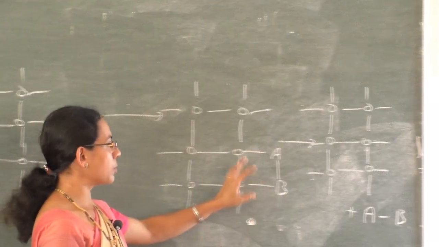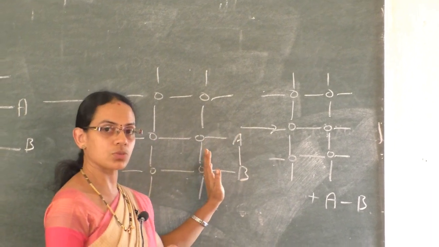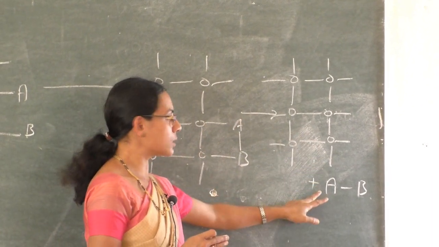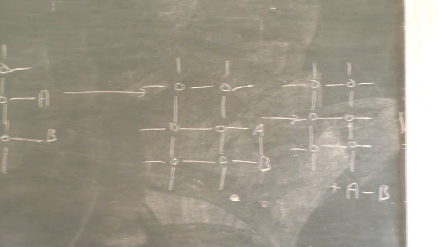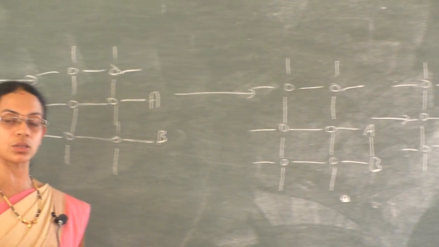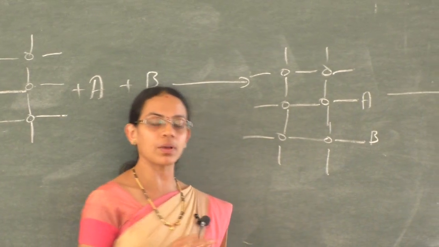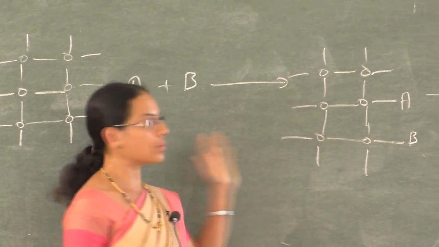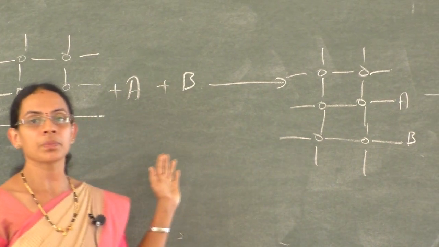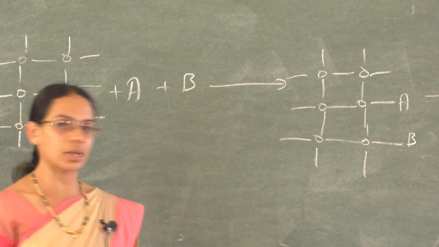Once they form an intermediate, they can easily form product. It is decomposed to form product, and then it is desorbed from the surface of the solid, and finally that desorbed product is diffused away from the solid surface so that it is available for fresh reacting species. So these are the 5 steps involved in the mechanism of heterogeneous catalysis.